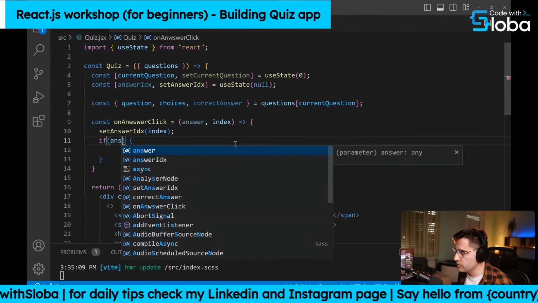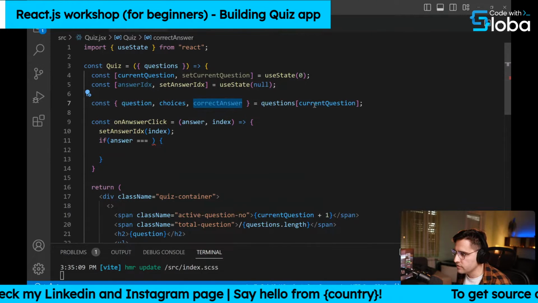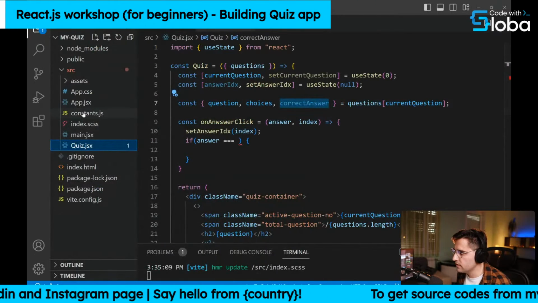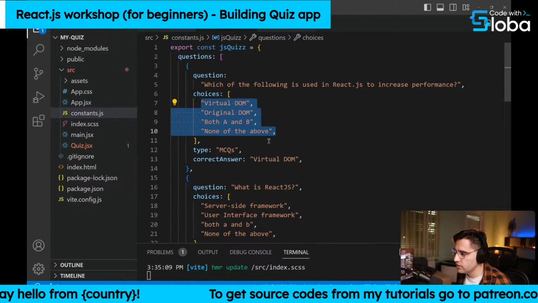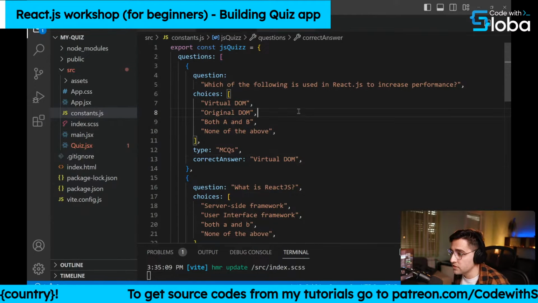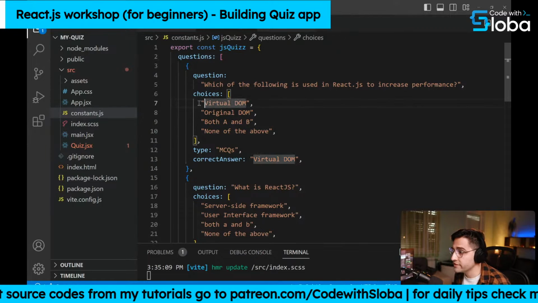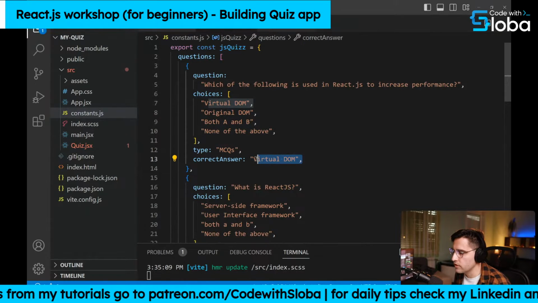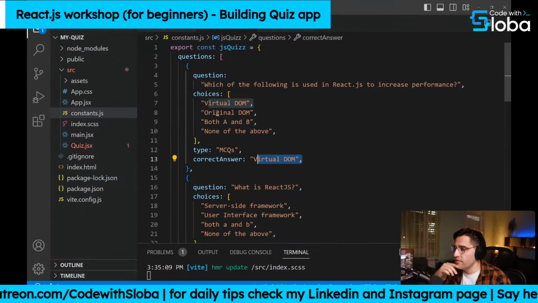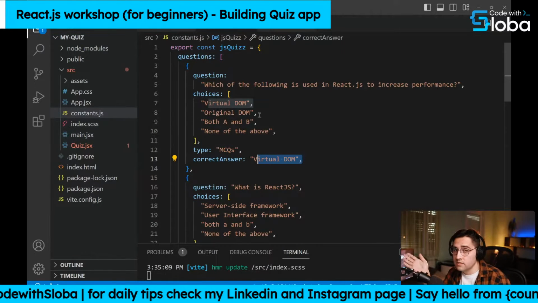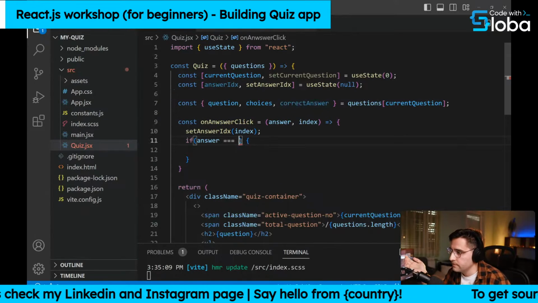We just check if the answer is equal to the correct answer, and we get the correct answer from the constants here. For every question, we have the set of choices, and we have the correct answer. For the first one, we can see what the answers are, and the first one is virtual DOM. So it's going to compare if the choice is equal to the correct answer. I mean, you could compare the indexes as well if your choices and correct answer have indexes. But for this use case, we're just using the strings. That's not ideal, but it works.